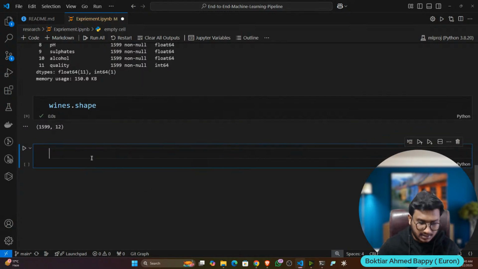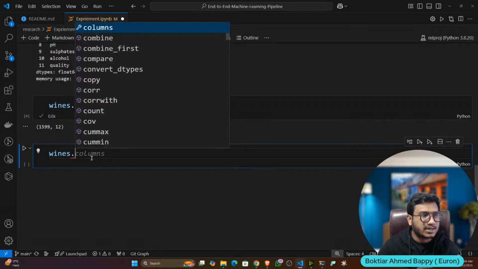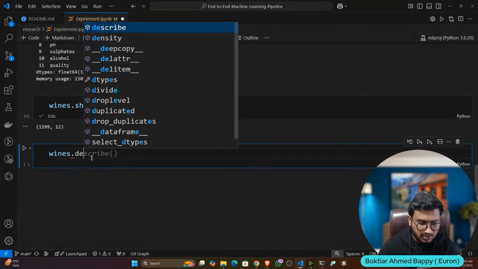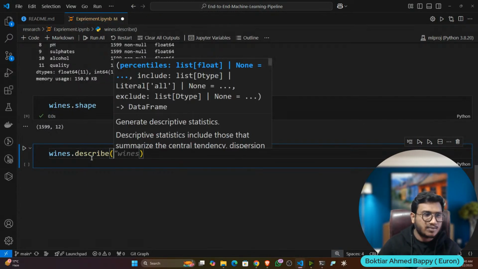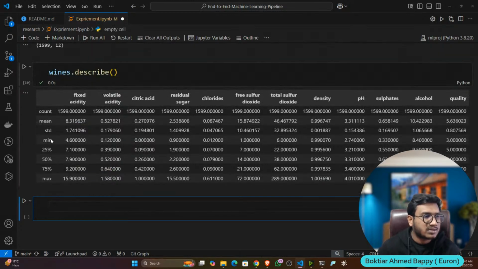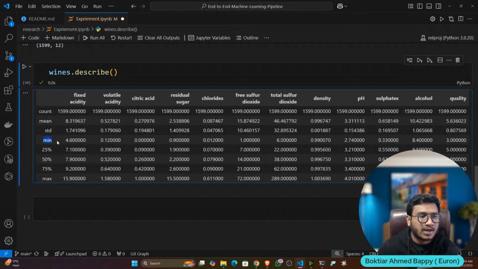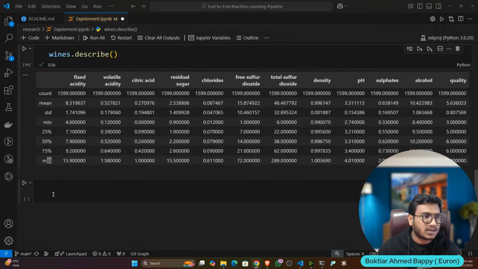Now if you want to see some statistical analysis, for this you can use the describe function. Describe will describe your data: what is the mean of the data, what is the standard deviation, what is the minimum value, the 25th percentile, 50th percentile, 75th percentile, as well as the max value. You have already learned this in your statistics or basics of machine learning, I'm expecting, right?